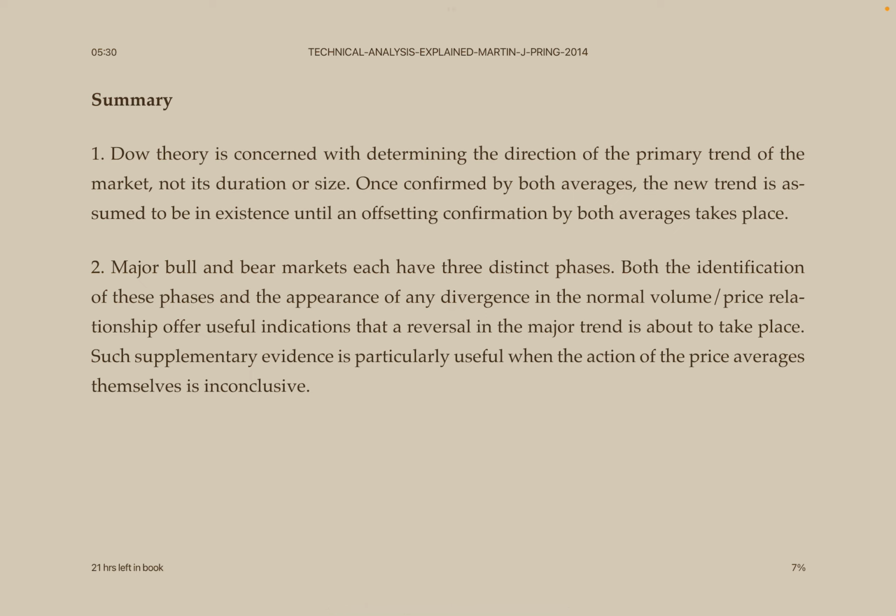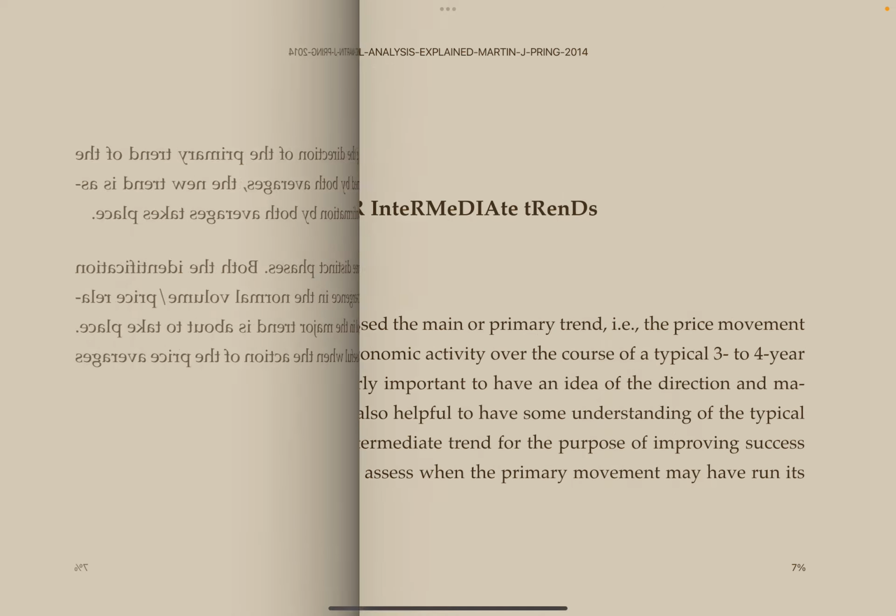Summary: Dow theory is concerned with determining the direction of the primary trend of the market, not its duration or size. Once confirmed by both averages, the new trend is assumed to be in existence until an offsetting confirmation by both averages takes place. Major bull and bear markets each have three distinct phases. Both the identification of these phases and the appearance of any divergence in the normal volume price relationship would offer useful indications that a reversal in the major trend is about to take place. Such supplementary evidence is particularly useful when the action of the price averages themselves is inconclusive.